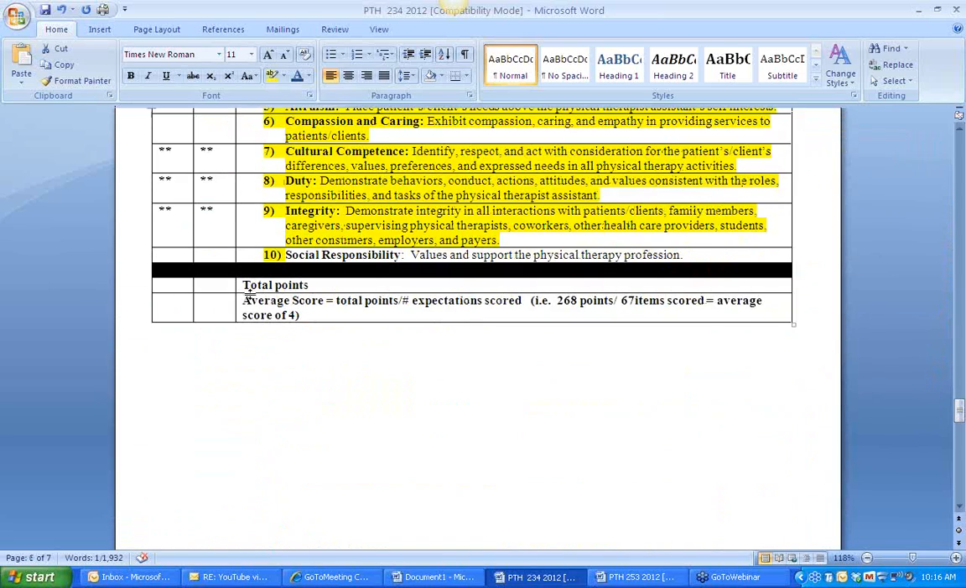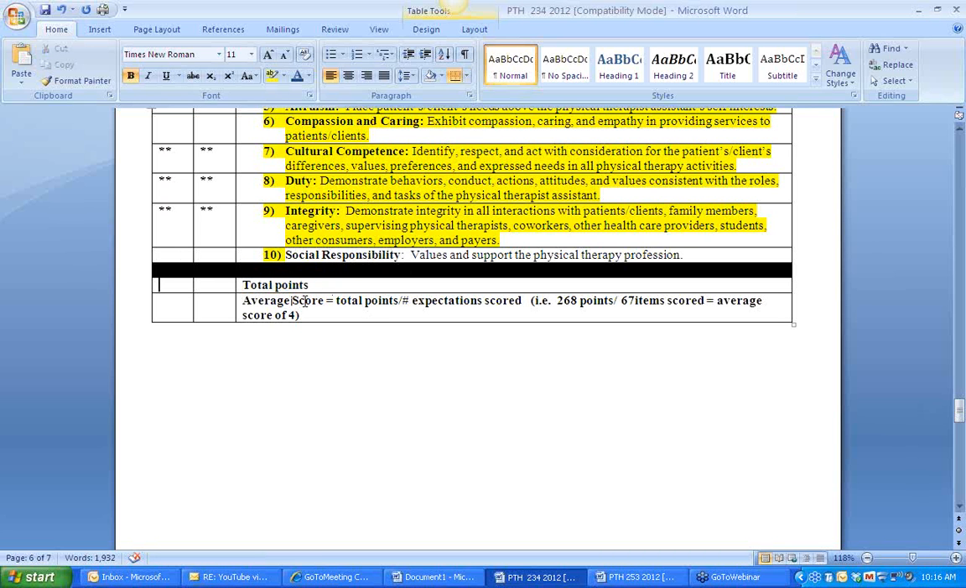Right there where it says total points. What the clinical instructor will do is total up all their points on each column, through the midterm or through the final column. So it would be like 3 plus 3 plus 4, whatever. Then they divide it by the total number of items they scored.